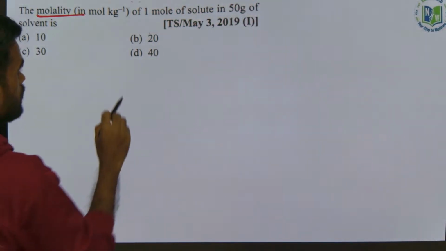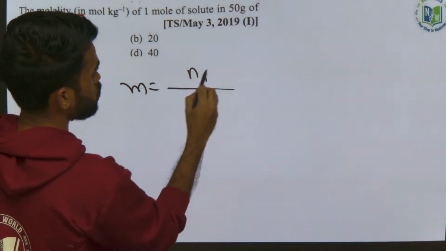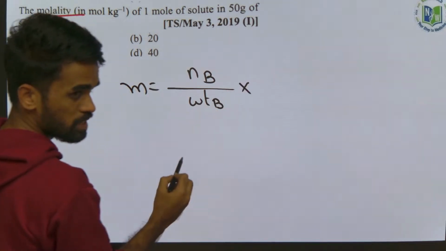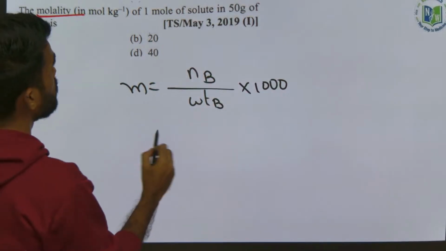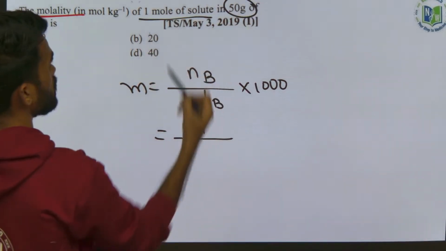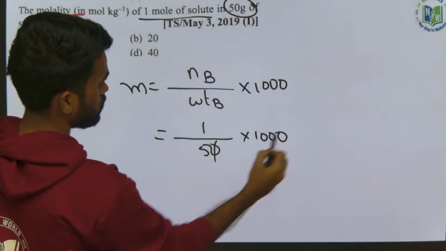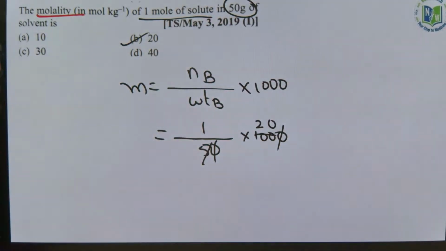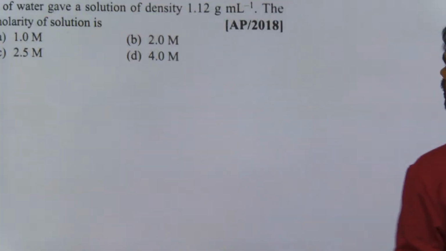Molality, small m, is equal to the number of moles of solute by weight of solvent in kgs. If it is in kgs like this, and if it is in grams, multiply with 1000. How many moles are given? 1. Weight of solvent is given as how much? 50 grams, into 1000. 20. So what is your answer? 20. Yes. Next, answer me this.